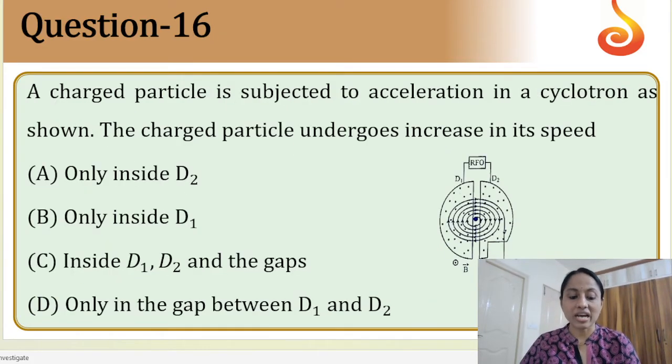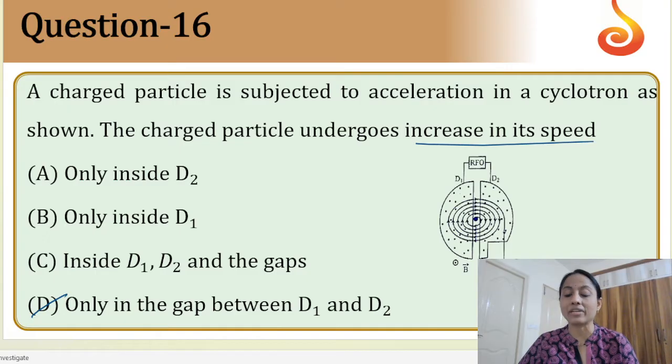Next, a charged particle is subjected to acceleration in cyclotron as shown. Okay, cyclotron, this is a completely theory based question. So the charged particle undergoes increase in its speed. Usually increase in its speed happens only when electric field is responsible to make it more accelerated. So the correct option would be D.